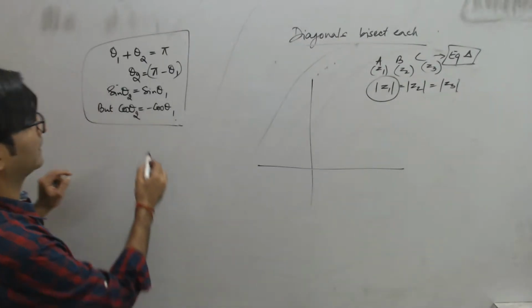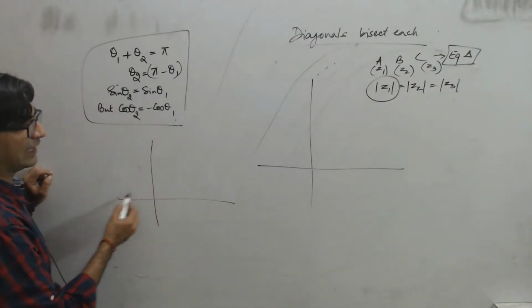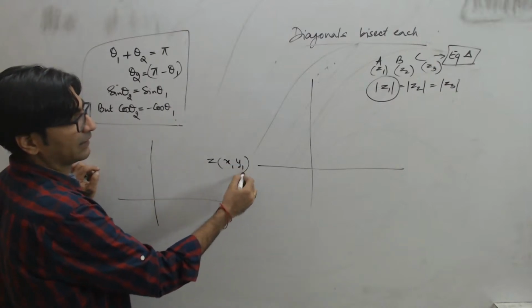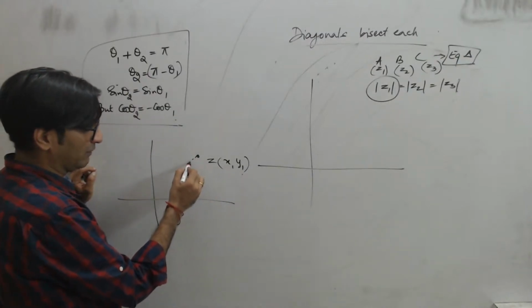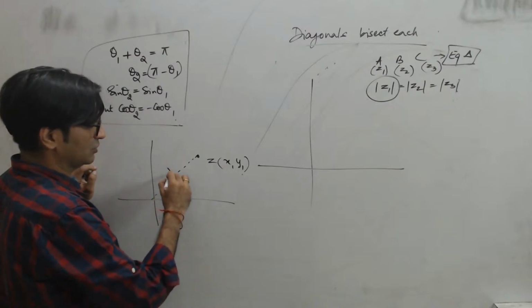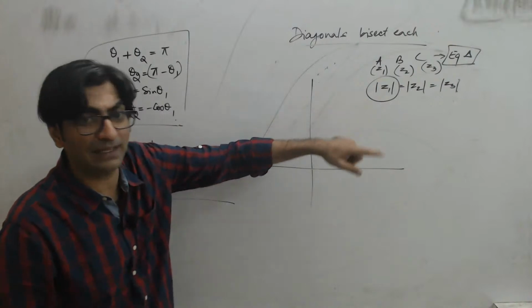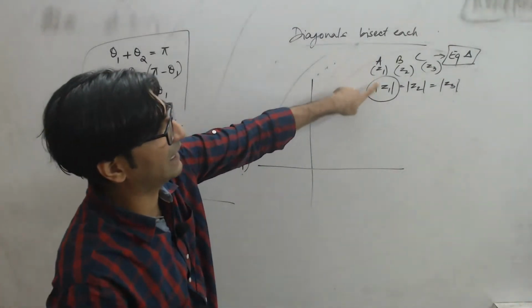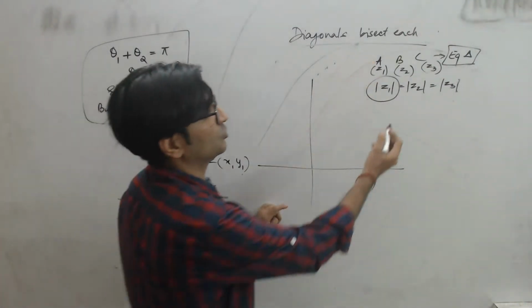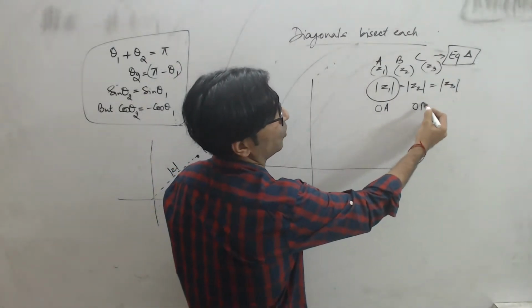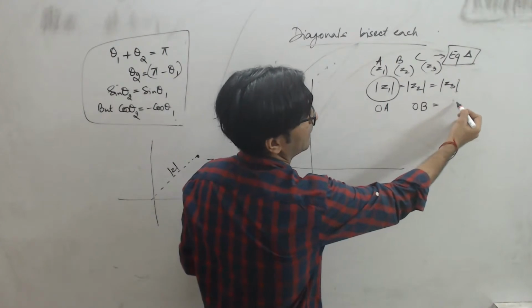Right? Let's go back. What did I tell you? I told you that any point Z will have an x coordinate and a y coordinate, and modulus of this point will be the distance from the origin. So this will be mod Z, no? Right? So mod Z1 will be the distance of A from the origin. So mod Z1 will be equal to OA, mod Z2 will be OB, and mod Z3 will be OC.